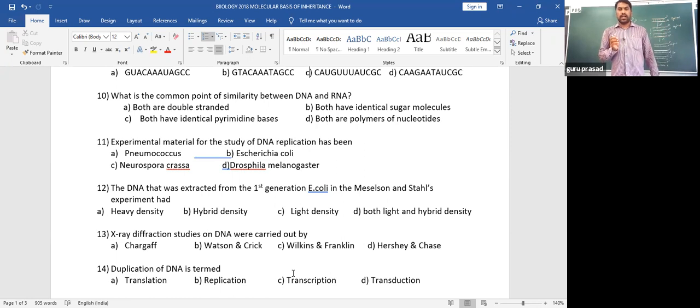Okay, that is hybrid in two data sets, both hybrid and heavy. But such options have not given both light and hybrid. If you have to get this answer, in the next generation the E. coli cells have to be transferred again to the N14 media. At that time chances are of obtaining light and hybrid density. So a possibility in the question is that they may change the media from first to second generation. They may keep on moving with changing the media.